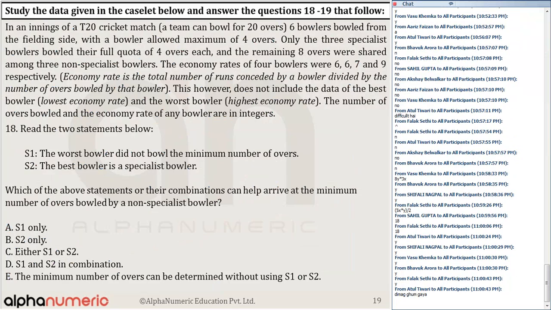So basically, if you look at here, usually the pattern is like this: every year you get around 8 to 9 questions only which are data interpretation, and the rest of them are quant.